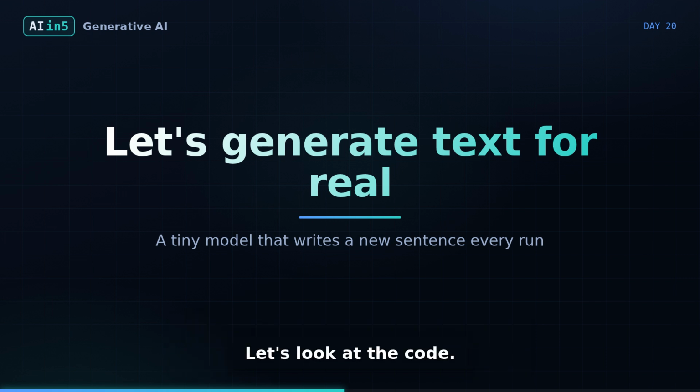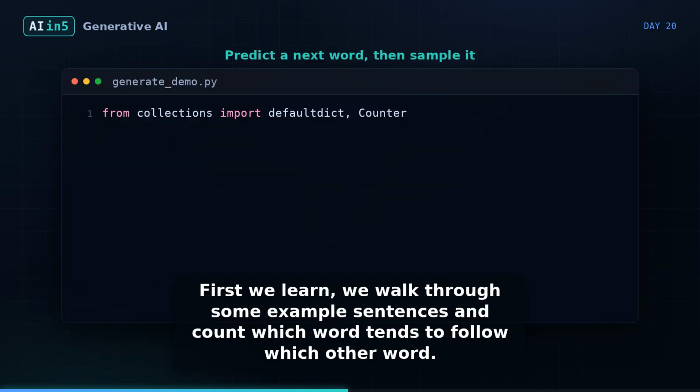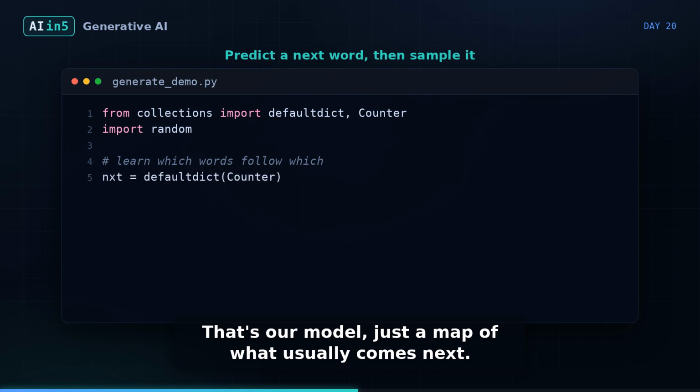Let's look at the code. Here's the heart of it. First we learn. We walk through some example sentences and count which word tends to follow which other word. That's our model, just a map of what usually comes next.